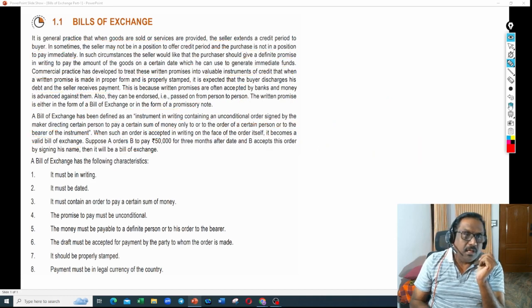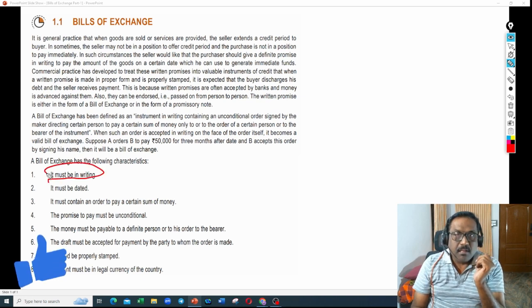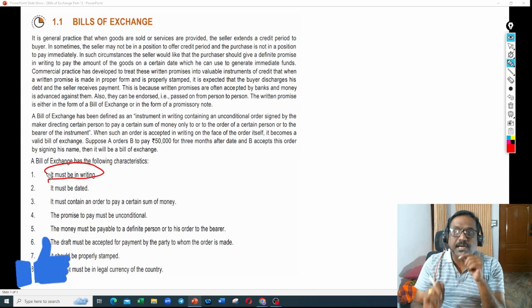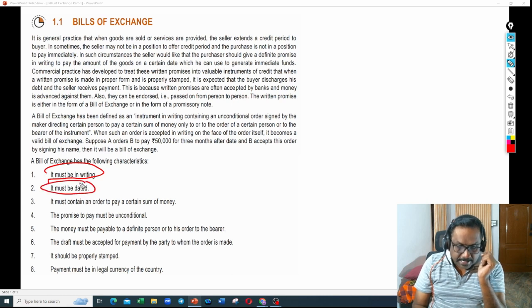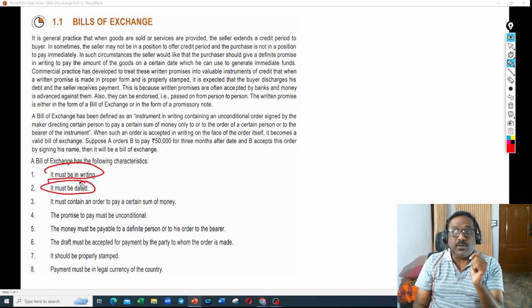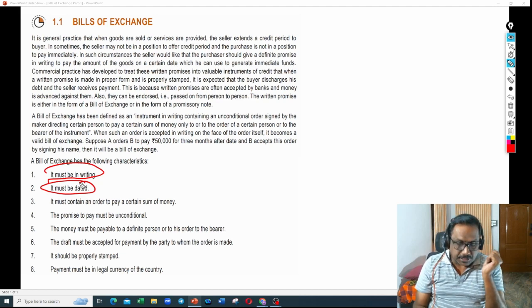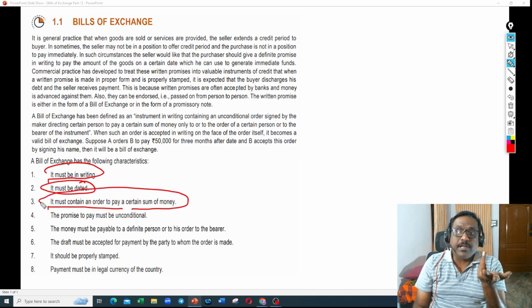Now, what are the important characteristics of a bill of exchange? It must be in writing. It cannot be an oral agreement between A and B. The document has to be in writing. And it must be dated. You have to mention the date, at what date the bill has been written, and what date the person who purchases the goods is supposed to pay. So the date has to be mentioned. It must contain an order to pay a certain sum of money. How much amount you have to pay? The amount has to be specified.